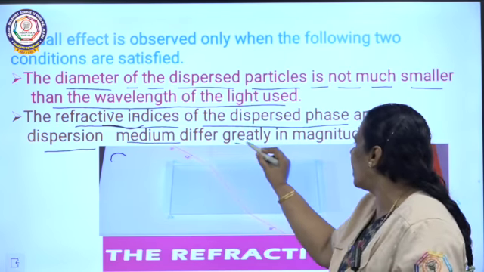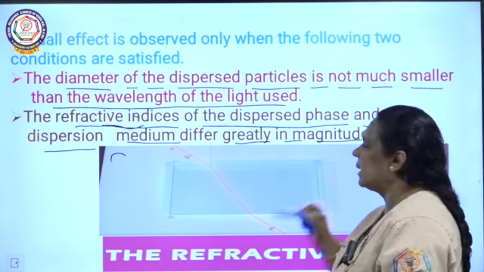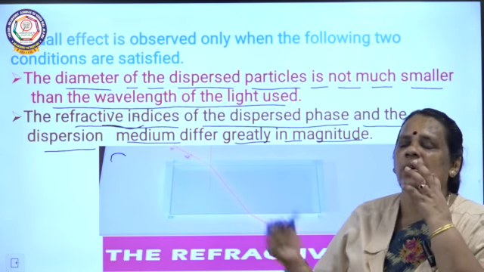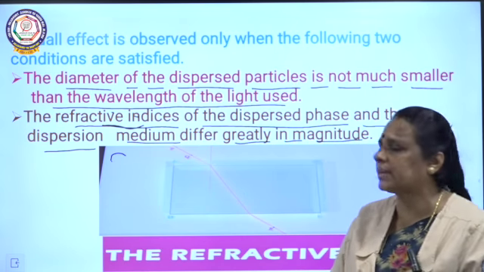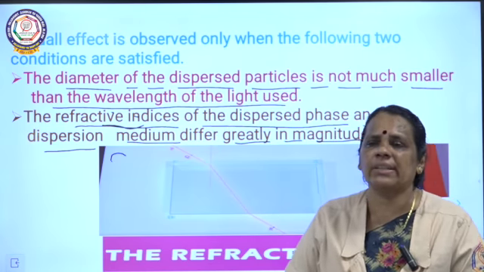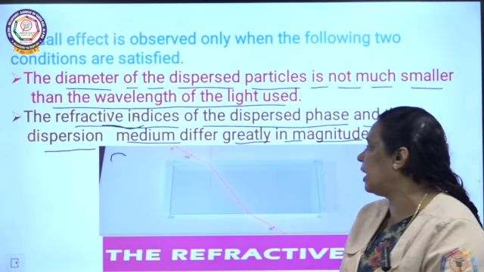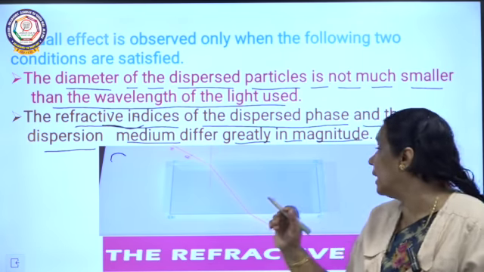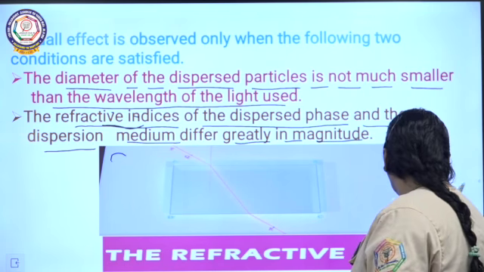When you talk about the refractive index, that is sin i by sin r, so we can call it the refractive index. The refractive index of the dispersed phase and the dispersion medium differ greatly in magnitude.